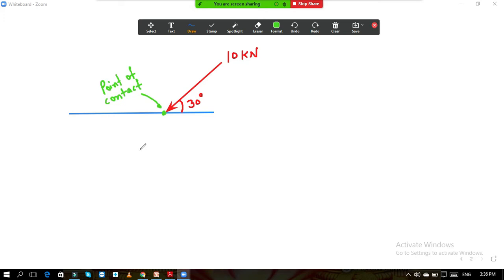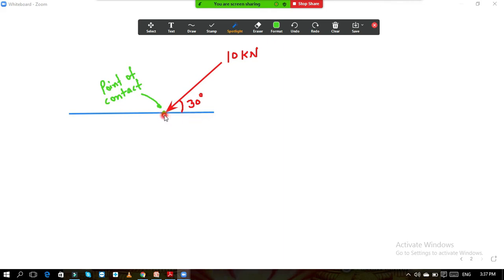When resolving a force, what should you do first? Always first find out the point of contact. First thing is to find out the point of contact. Once you get the point of contact, then draw lines: draw one line parallel to the x-axis and another line parallel to the y-axis. Parallel to the x-axis, you can draw the line in this direction from the point of contact, or you can also draw the line in this direction. Then how do you decide whether to draw it here or here?